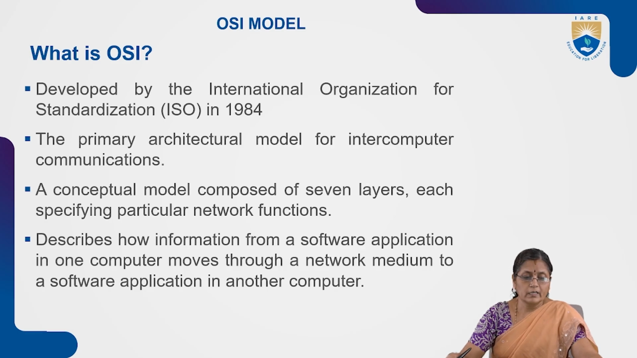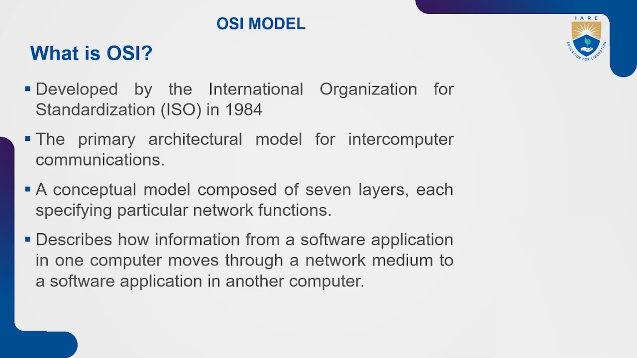The OSI model was developed by the International Organization for Standardization in 1984. This is the primary architectural model for computer communications. It is an architecture model prepared for how communication takes place between computers. It is a conceptual model composed of 7 layers, each specifying particular network functions.